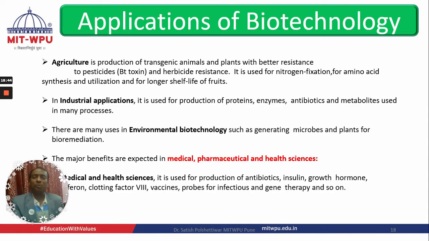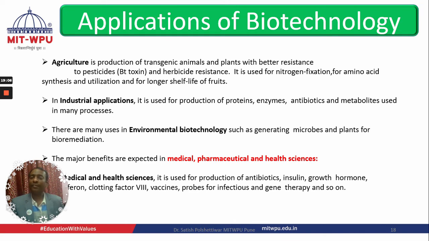So, if you talk about application, it has a wide application in the agriculture field: production of transgenic animals, and plants with better resistance to pesticides. That is what we call BT toxins. Herbicide resistance, we can make herbicide resistance. It is used for nitrogen fixation, for amino acid synthesis, utilization, and for long shelf life of fruits. So this is the kind of advantage we can get with this biotechnology.